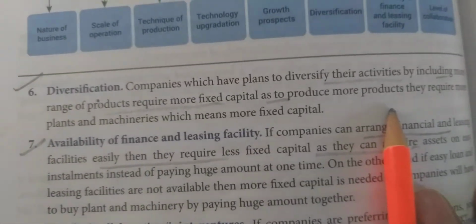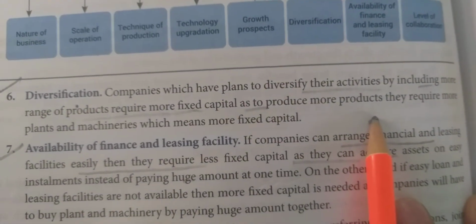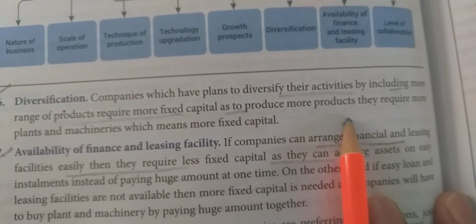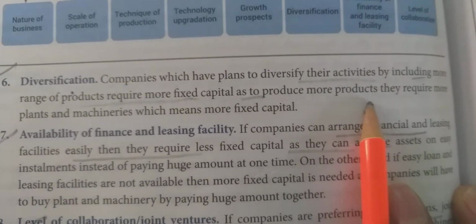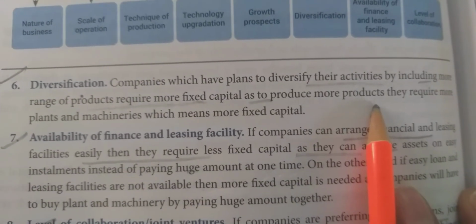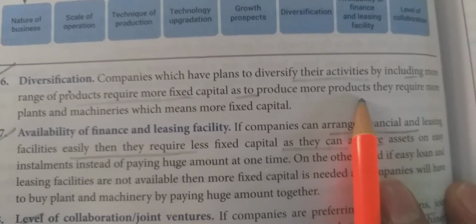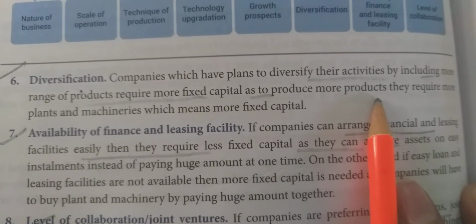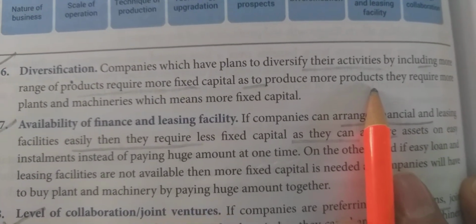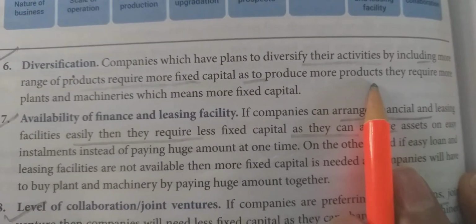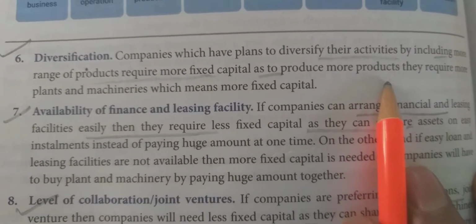Another point is diversification. Diversification means how many different kinds of ranges or variety of goods we are producing in our existing business. If we are dealing in one or two products only without having any variety, then the requirement of fixed capital will be less. But if the range of products is more, then definitely the requirement of fixed capital will be more.